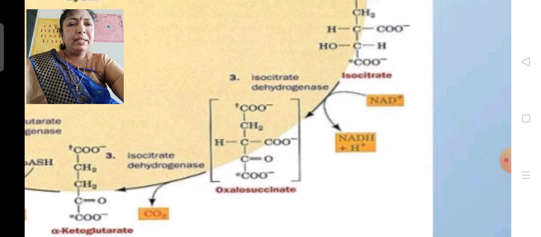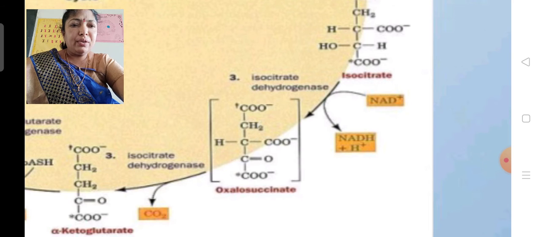In the fourth reaction, isocitric acid undergoes dehydrogenation, that is, H2 molecules are liberated and taken by NAD and formed into NADH2. Here in this oxidation, NAD is reduced to NADH2 in the presence of the enzyme isocitric dehydrogenase.